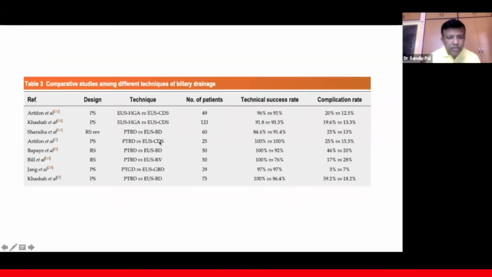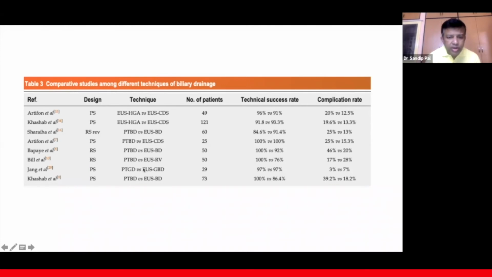And there are also a few studies where the techniques are compared, like this one by Mohin Kashyap et al., who compared EUS guided hepaticogastrostomy versus EUS guided choledochoduodenostomy in around 121 patients. He reported an almost equal technical success rate between both procedures with an equal rate of complications, though a little bit more complications in the patients who had hepaticogastrostomy in comparison to choledochoduodenostomy.